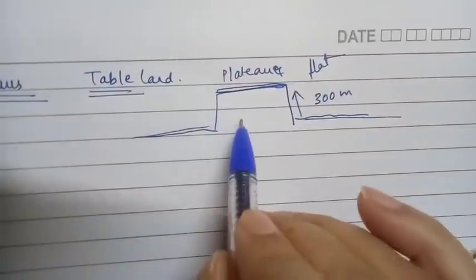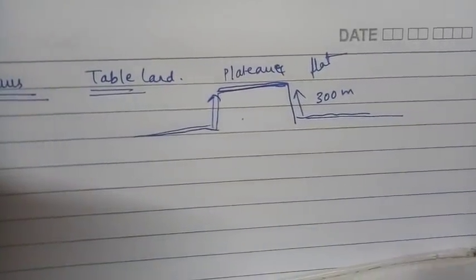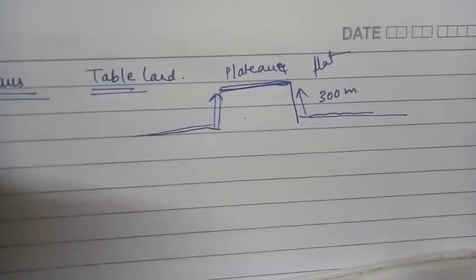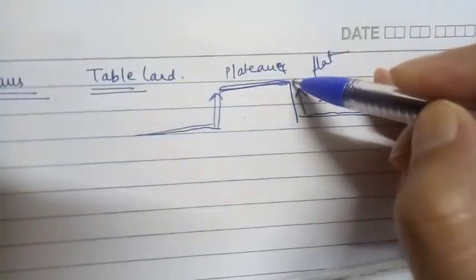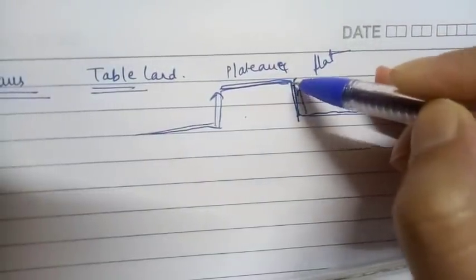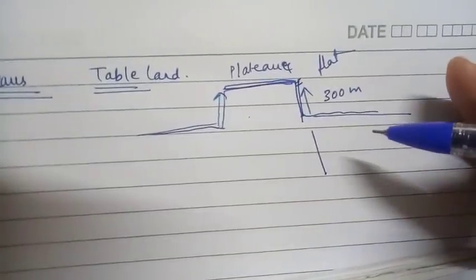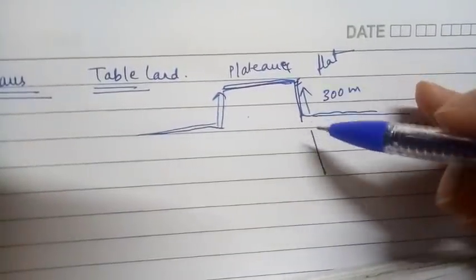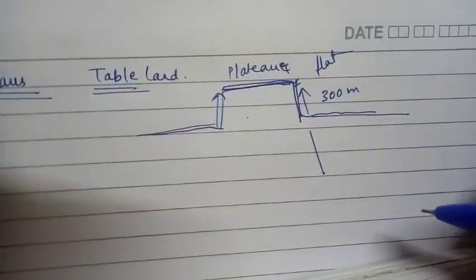Okay, and if you are seeing it, it is at certain height. Clear? That becomes your what? Plateau. Often with one or more sides with steep slopes. If you are seeing this particular portion, it is very steep, edgy, okay, very sharply steep sided. Alright, so this is all about regarding the formation of plateau.